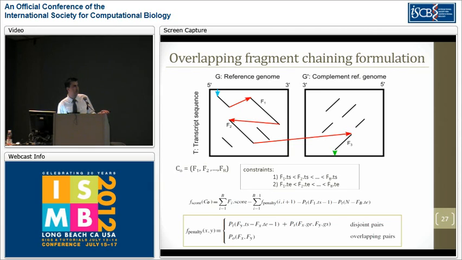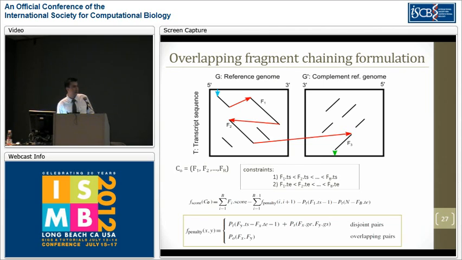In order to relax our formulation for such instances, we redefined our set of constraints, and we said that throughout the chain, we require the transcript starting positions to monotonously increase and also the transcript ending positions to monotonously increase. As you can see, this prevents further backwards jumps from further back from the beginning of the transcript, which would make the problem NP hard. So this problem is still in our polynomial alignment framework.